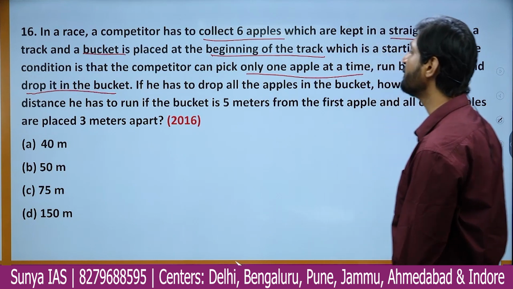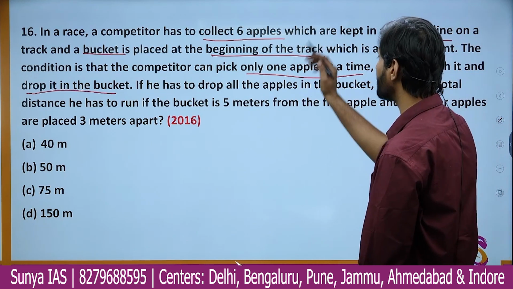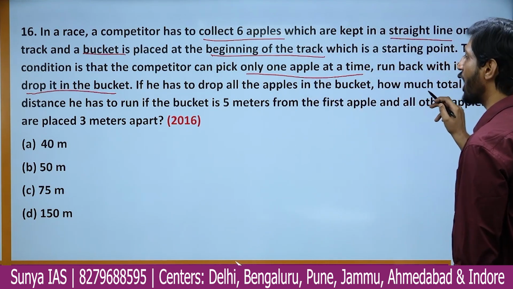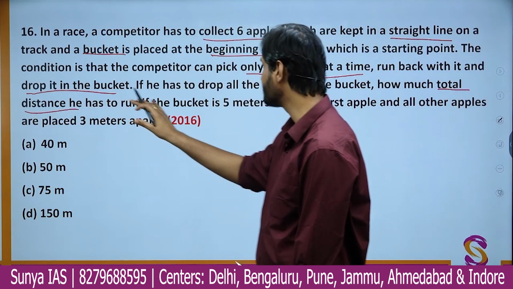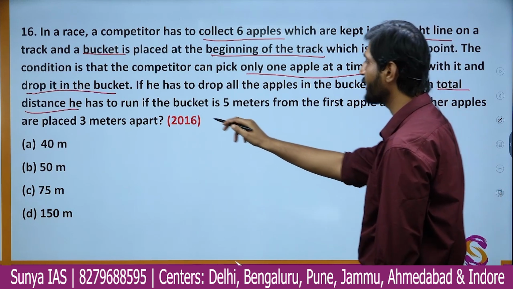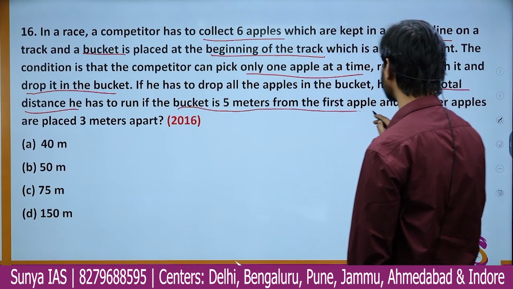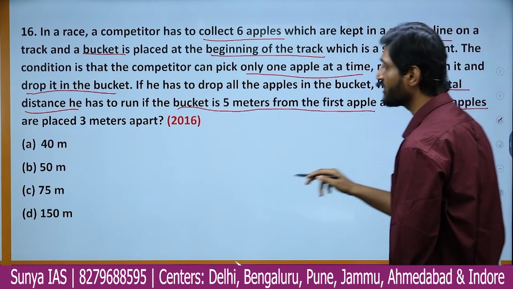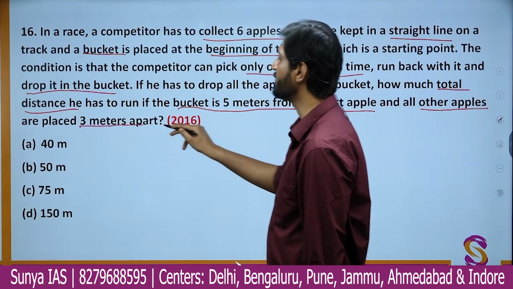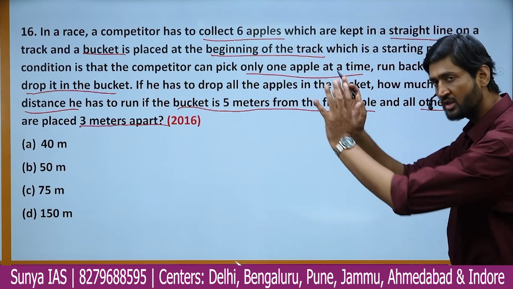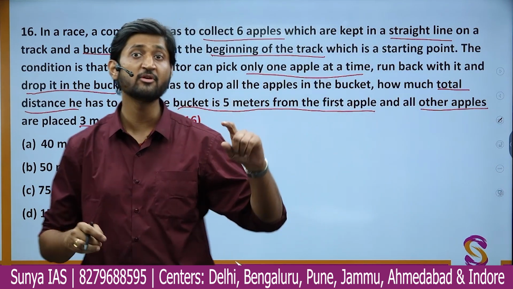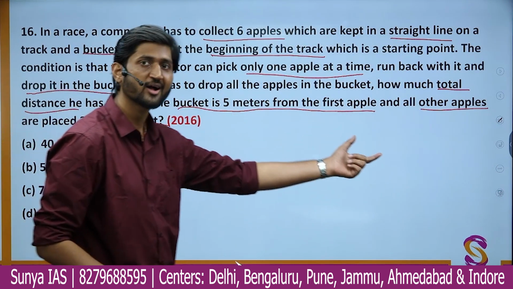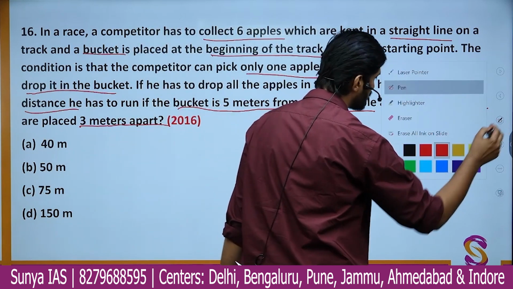And if he has to drop all the 6 apples in the bucket, how much total distance will he have to run if this is the particular scenario that the bucket is 5 meters from the first apple and all other apples are placed 3 meters apart. This question is having a lot of information, and a lot of information can be visualized very easily if you draw a correct diagram. That is going to be our approach.